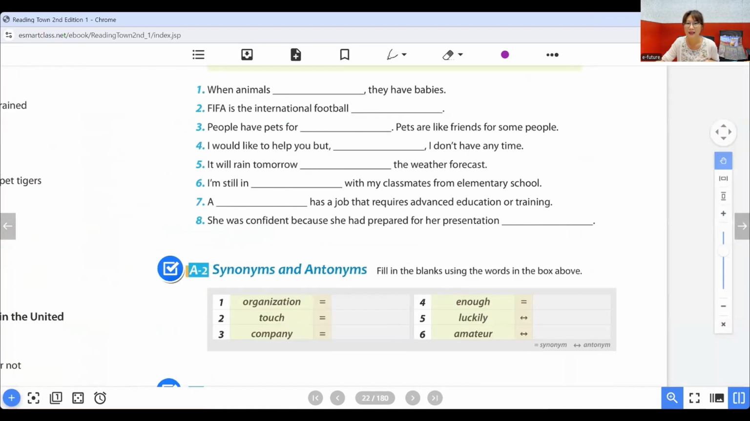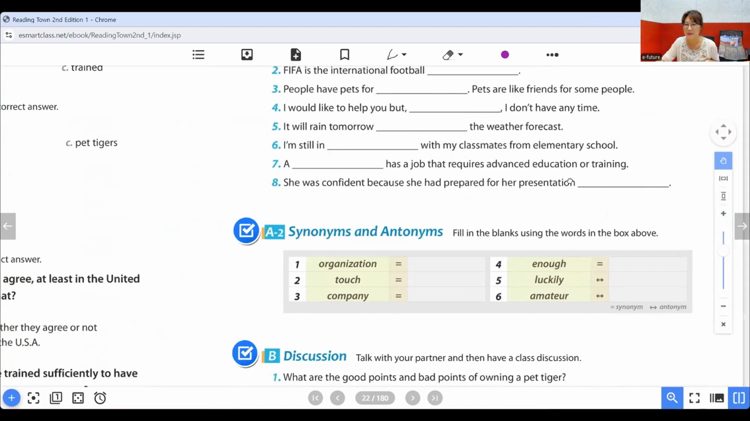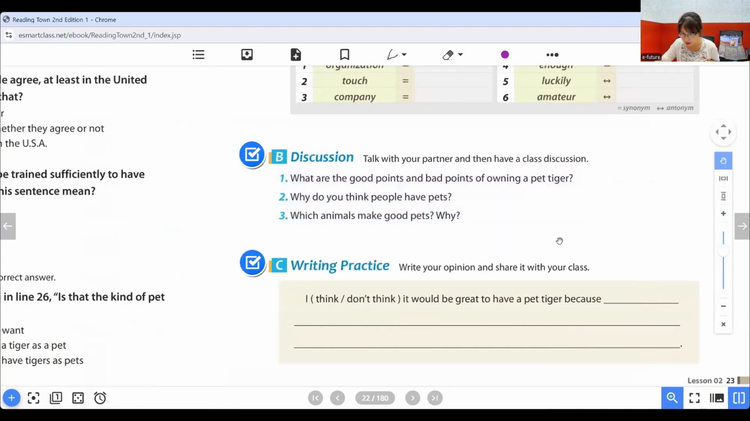And here we practice the vocabulary, synonyms and antonyms, and more discussion questions. Number 1, what are the good points and bad points of owning a pet tiger? Why do you think people have pets? Which animals make good pets? Why? So again, this will create a lot of interesting discussions. You can do this as a whole class activity, or you can divide the class into small teams and do it as a group activity.